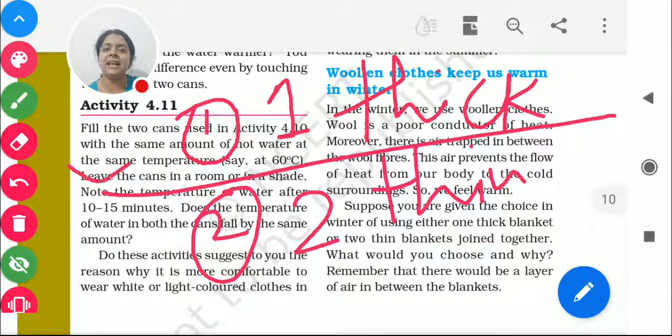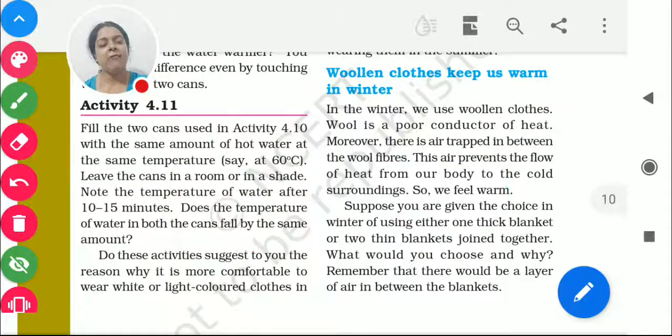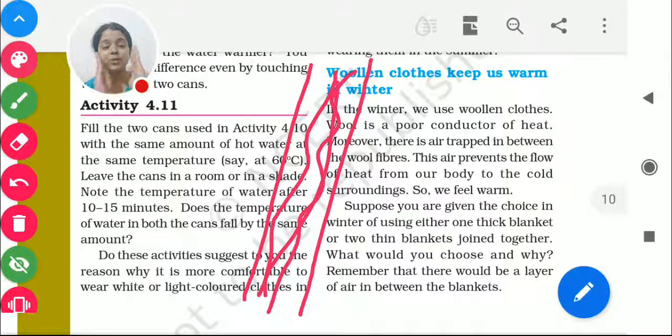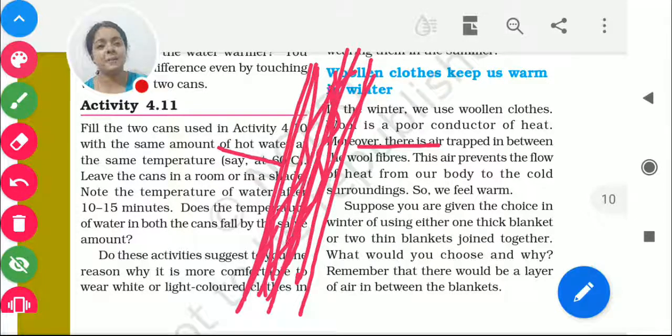Generally we can easily say yes, the thick blanket is going to help us out, and why manage with two blankets, right? So the thick blanket is giving us more warmth, but this is totally incorrect. Why incorrect? Let me tell you. If you take two thin blankets and join them together, what happens? The air is already there inside. Because of these two layers of thin blankets, with air in between, this air also becomes hot. And if the air is also hot and these two layers are here, it is going to protect you more from the cold wind.